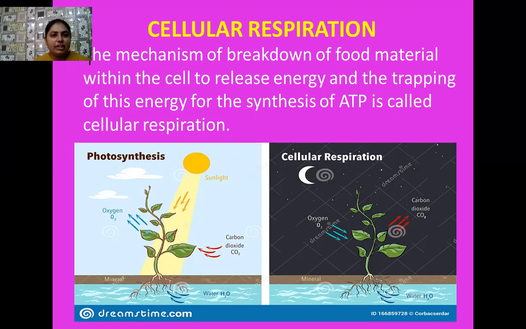Some of the energy can be lost in the form of heat. So that's why it takes place slowly in many steps, so that a limited amount of energy is released, and that energy is later stored in the chemical bonds of energy rich molecules, which are known as the energy currency of the cells, and these are nothing but ATPs.